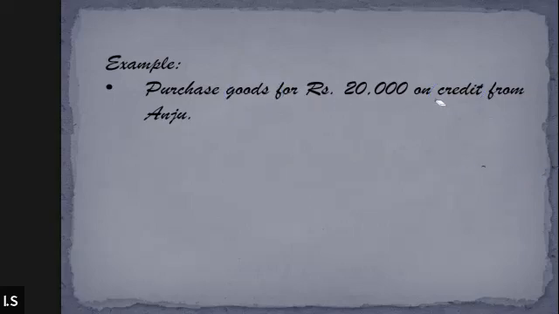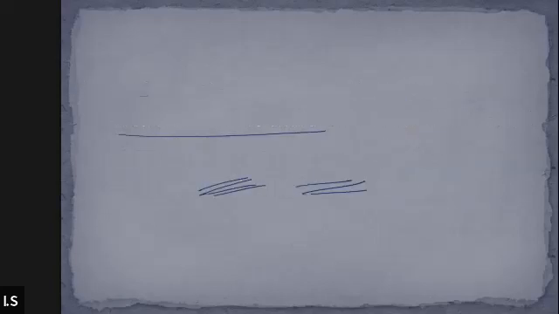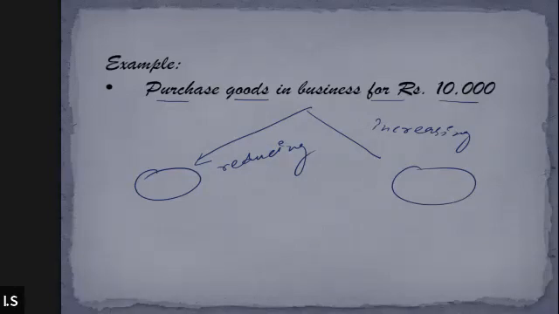All right. Just a minute. I want you to note this point. Accounting equation is based on the dual aspect concept of accounting, which means every transaction has two aspects, debit and credit. Done? Sir, I wrote. Yes, all right. Also write down the example. Also note down the example.